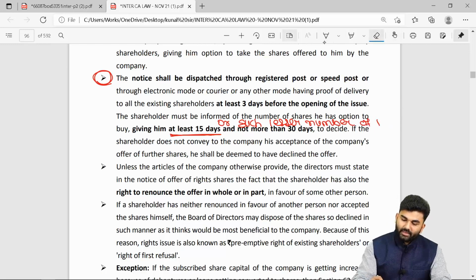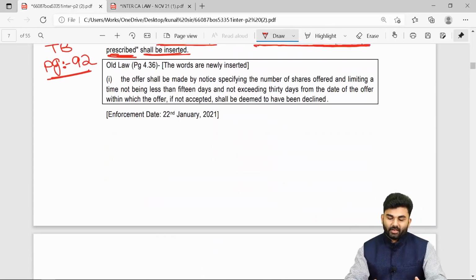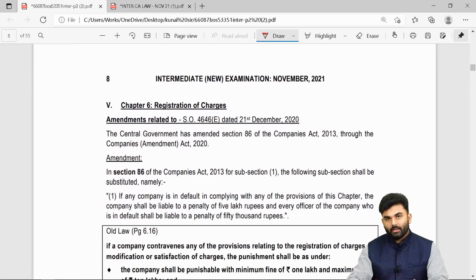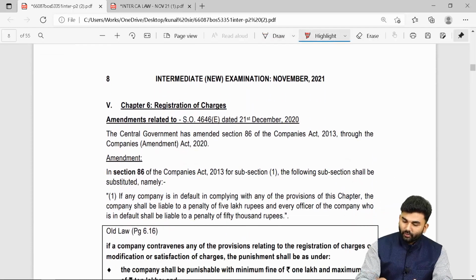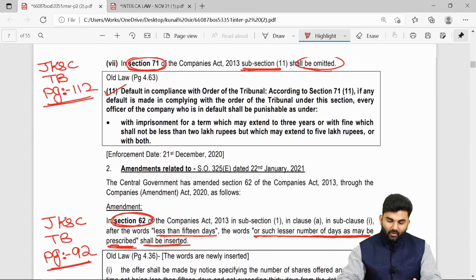These are the words which are newly inserted under section number 62. No change towards the provisions of chapter number 5, that is deposits. However, there are some changes in chapter number 6, but wait on.